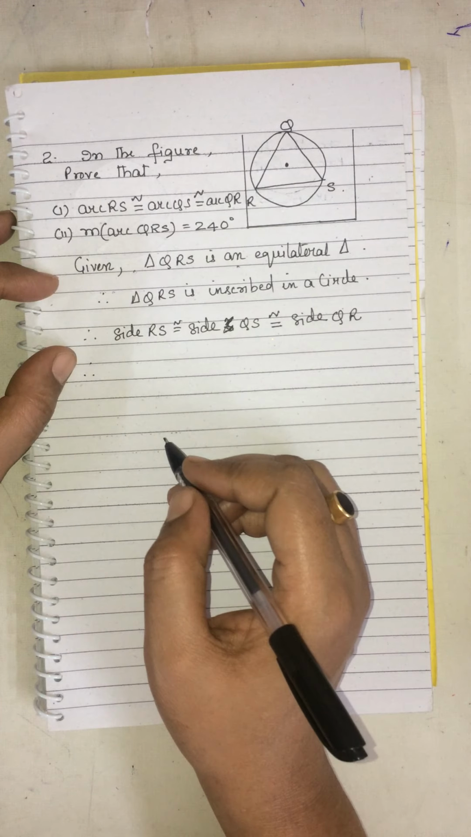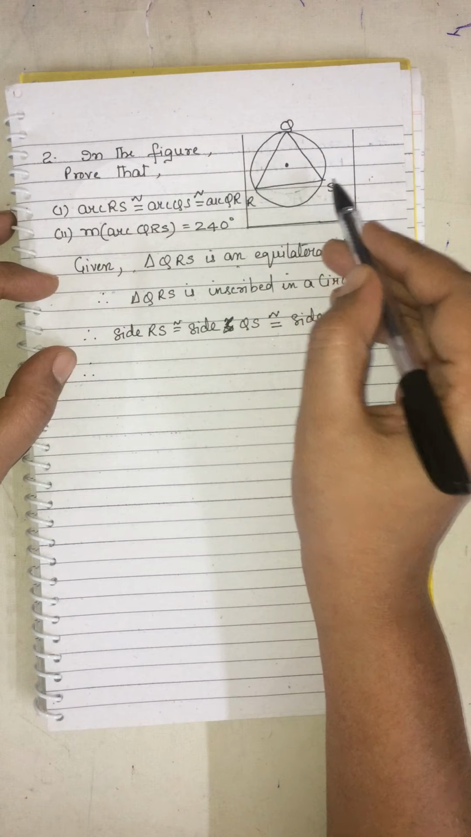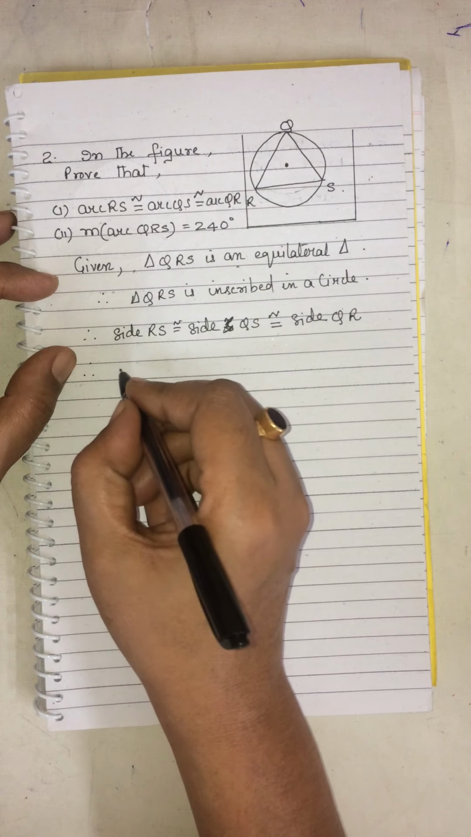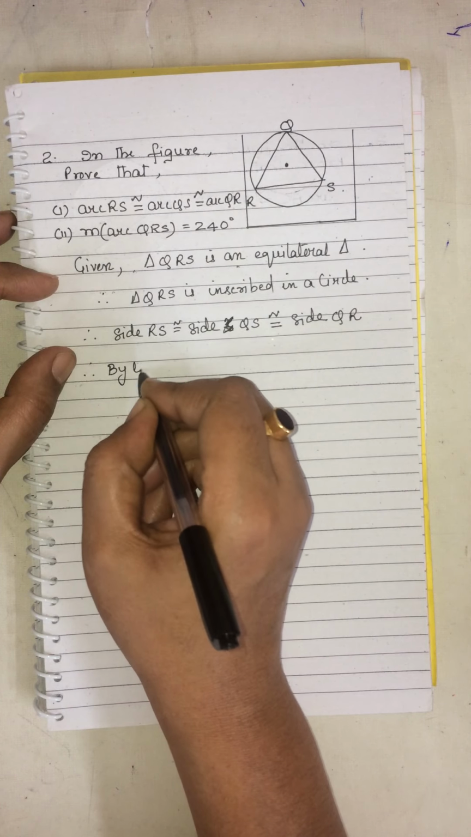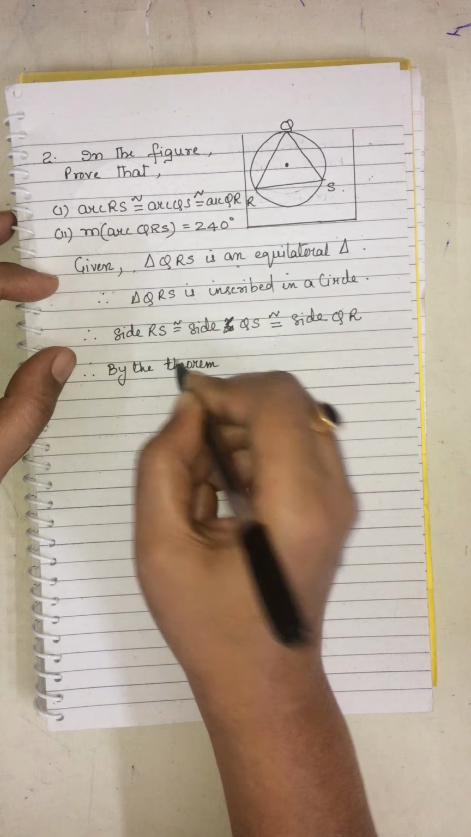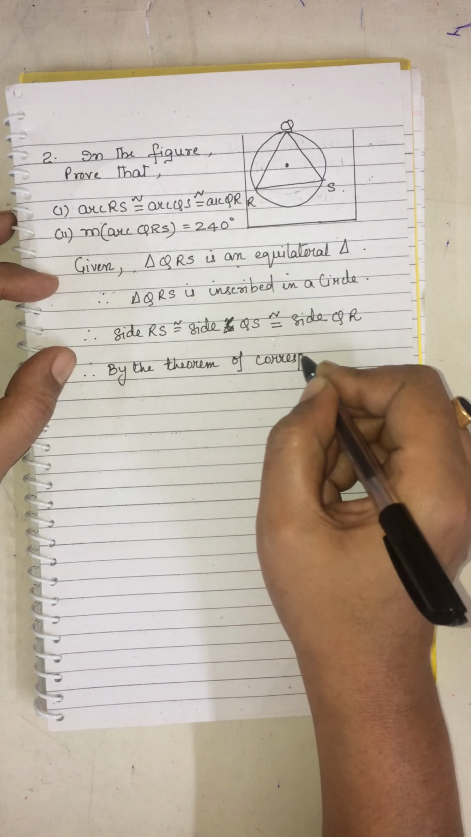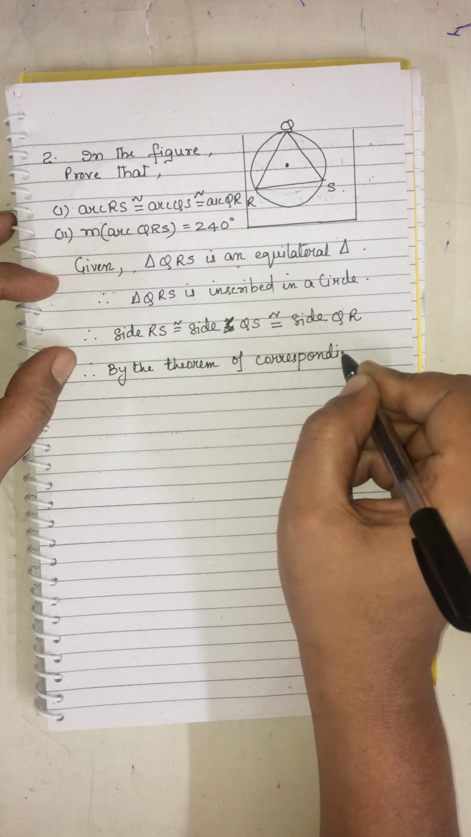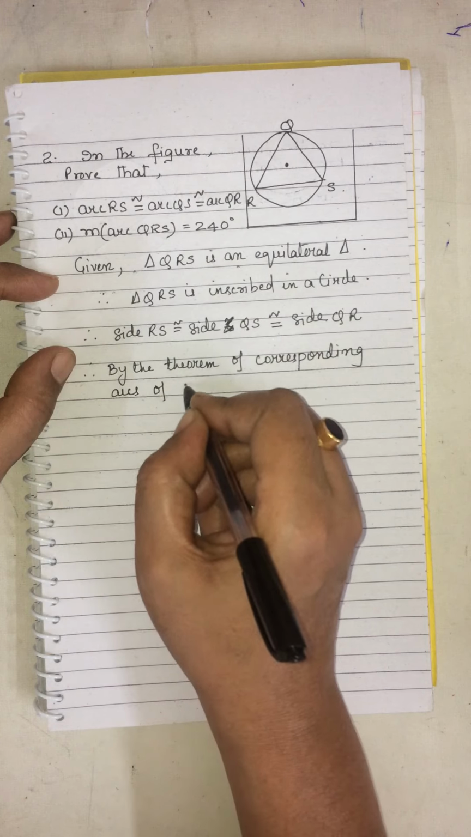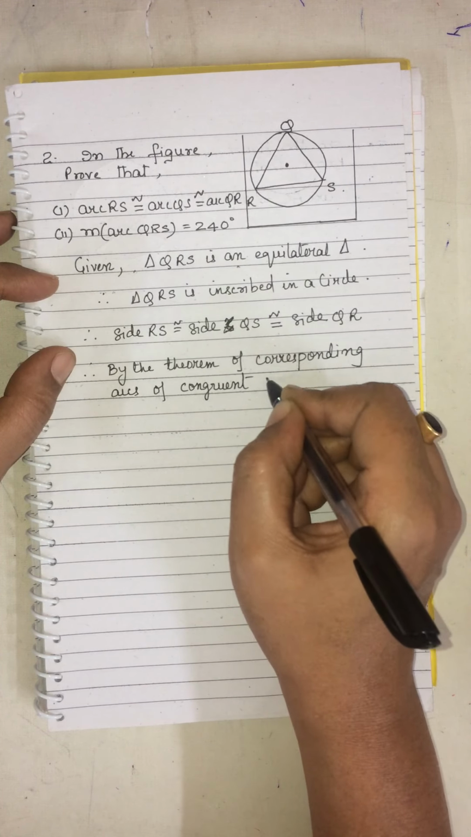Therefore, we can say by the theorems what we have learned that the corresponding arcs will also be equal to each other. Therefore, by the theorem, you have to write, children, the reason: corresponding arcs of congruent chords.